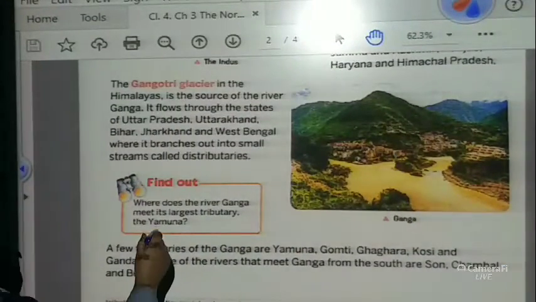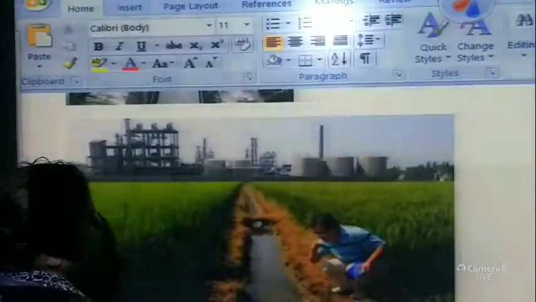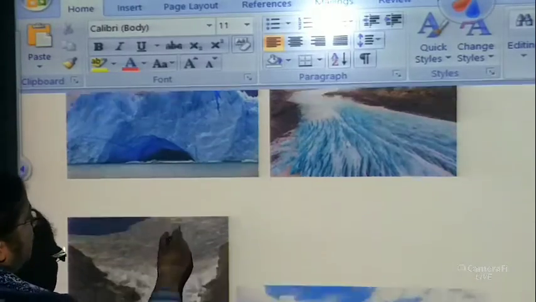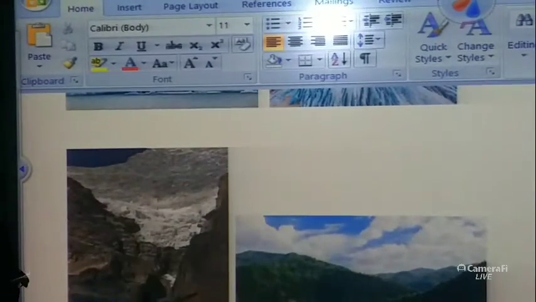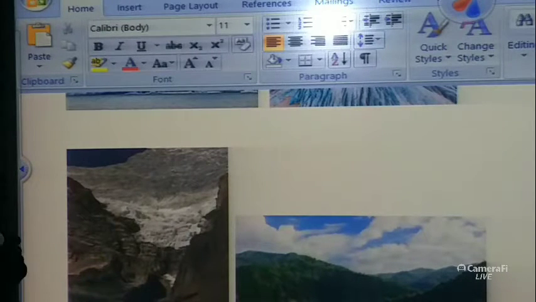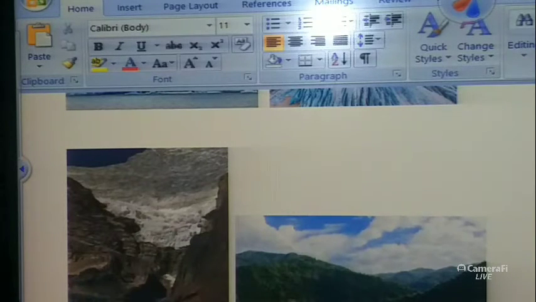Okay children, now we will learn about the glacier. What is a glacier? I would like to show you a picture of this. This is the way a glacier is formed. Over here you see the mountains. When it starts snowing, the snow keeps on falling and it doesn't get the time to melt. When the snow keeps on accumulating in a place, it becomes stiff, exactly the way we freeze water in our refrigerator. Okay, it becomes ice.